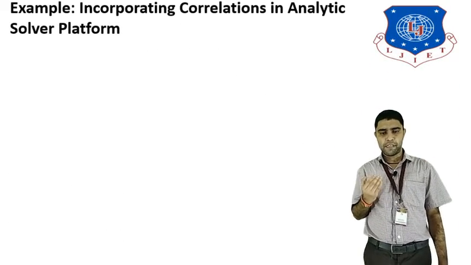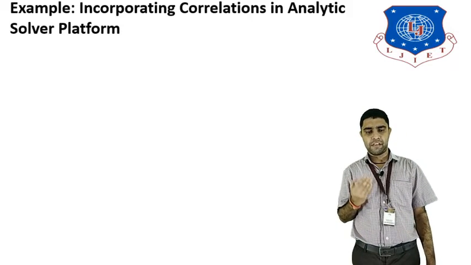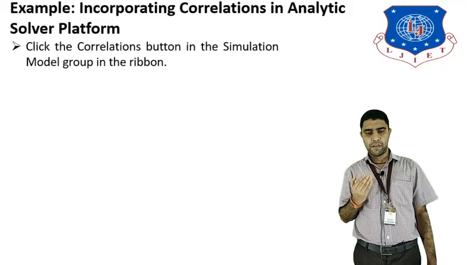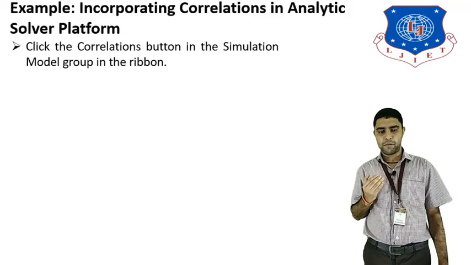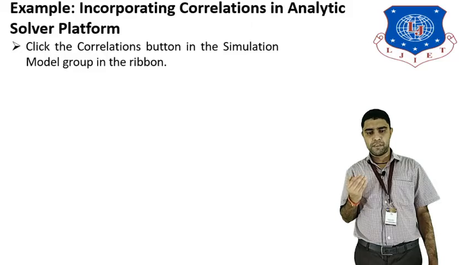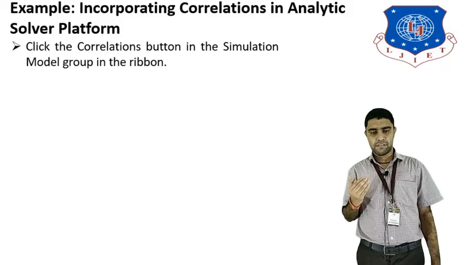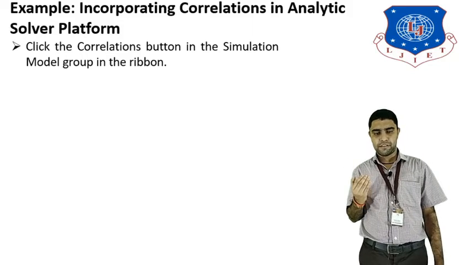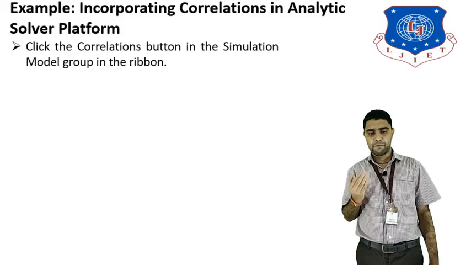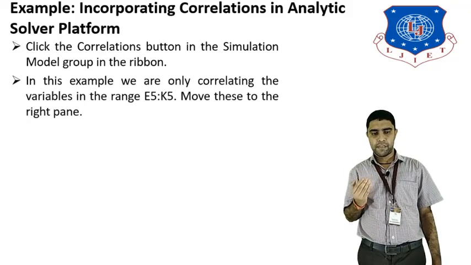Example: incorporating correlation in Analytic Solver. How can we change the correlation in Analytic Solver Platform for the cash budget model? Click the correlation button. In Analytic Solver Platform, we first select the simulation group in the ribbon, and then click on correlation. It will take the correlation variables and calculate independence and dependency for the cash budget model. In this example, we are only correlating the variables.